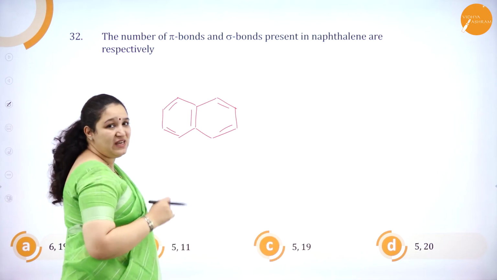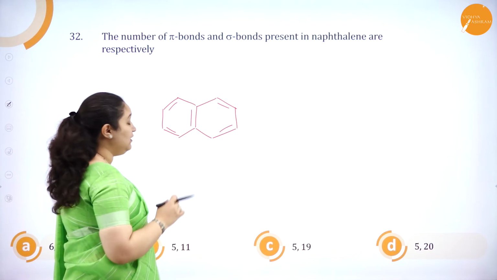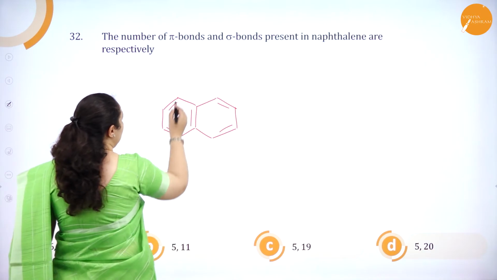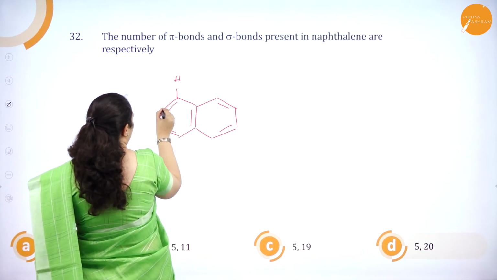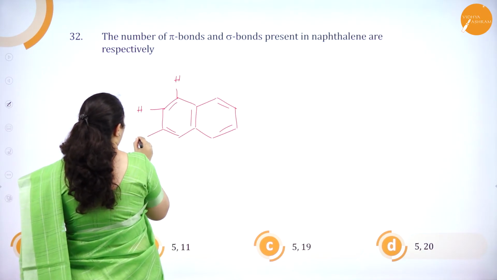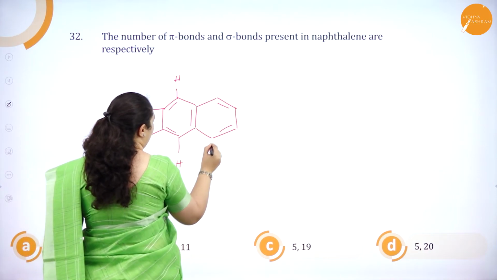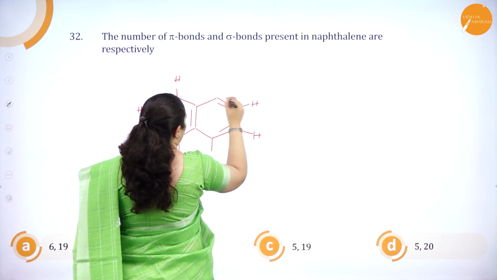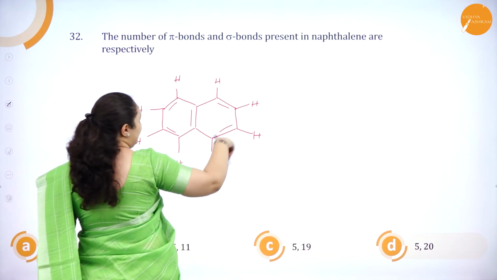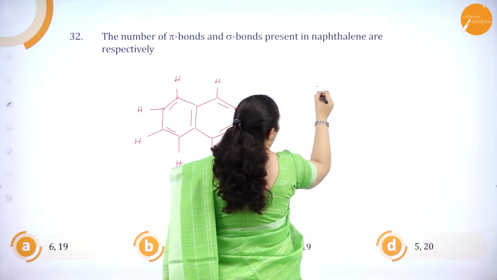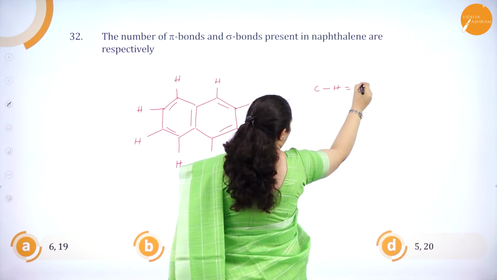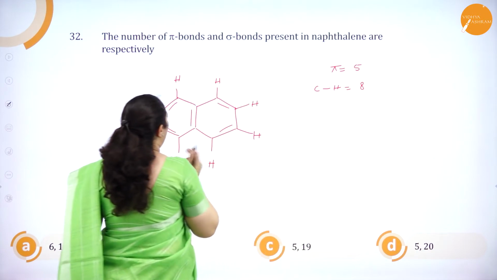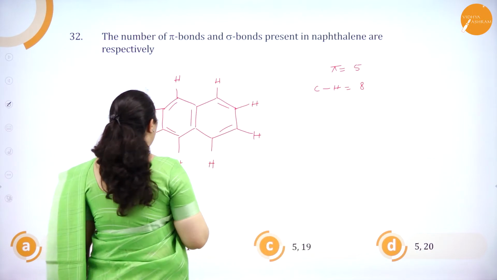We'll see how many sigma bonds are present. Don't forget, for every carbon atom there is a hydrogen attached here. So we have hydrogen, second, third, fourth, fifth, sixth, seventh and 8th. So 8 hydrogen atoms are there, so carbon and hydrogen bonds, only 8 are there. Now carbon and carbon bonds, we shall see how many are there.